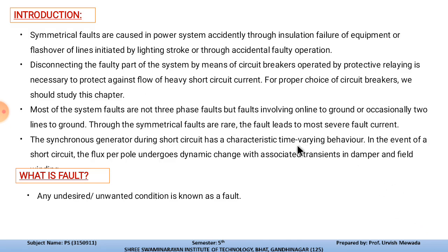Basically, symmetrical faults are mainly caused in the power system accidentally, through insulation failure. So how does this insulation get failed?